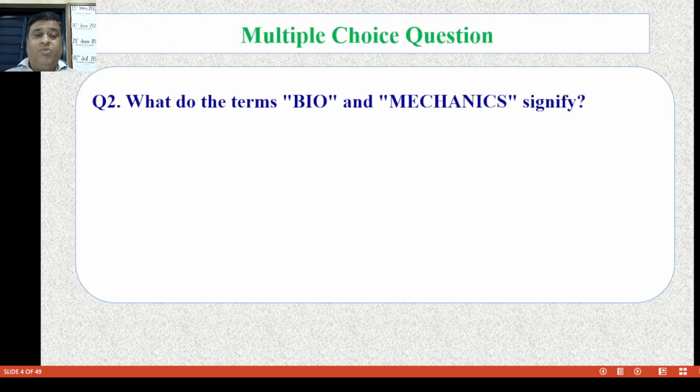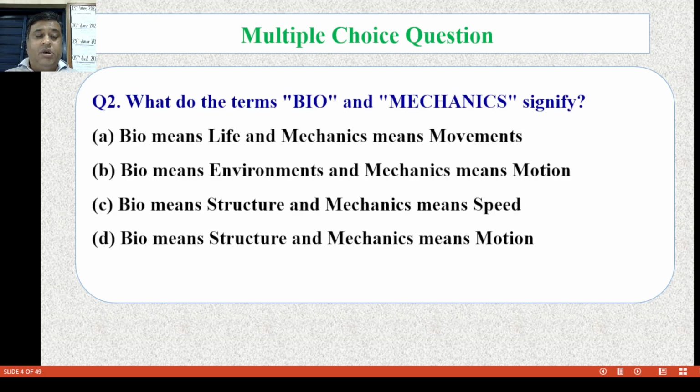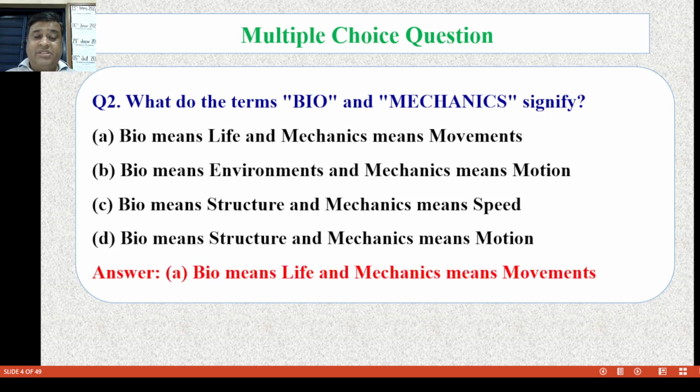Question number 2, what do the term bio and mechanics signify? Option A, bio means life, mechanics means movements. B, bio means environments, mechanics means motion. Option C, bio means structure and mechanics means speed. D, bio means structure and mechanics means motion. Now the correct answer is A, bio means life and mechanics means movements.